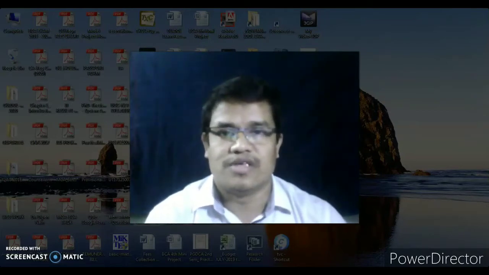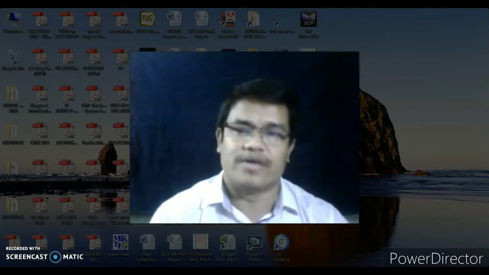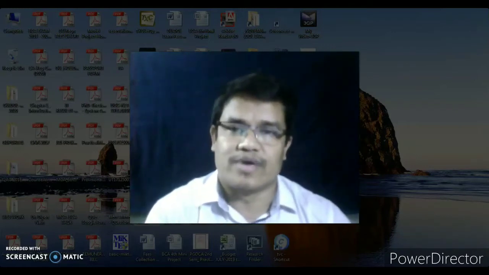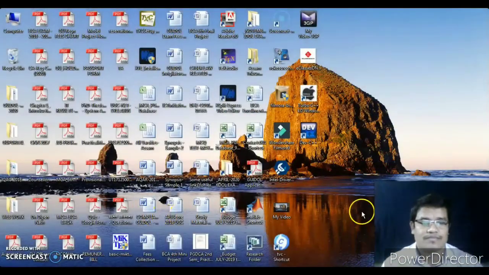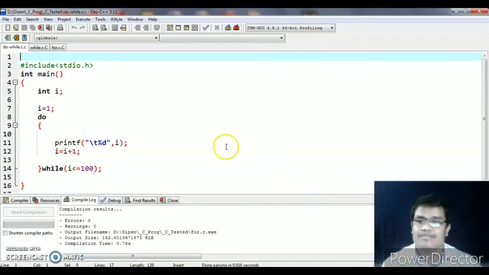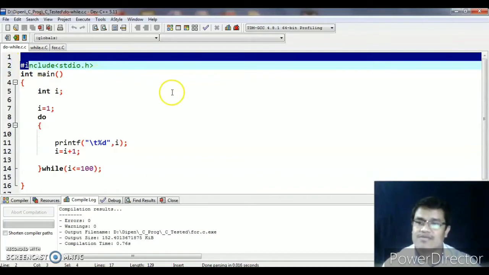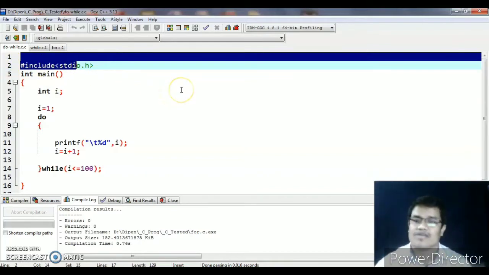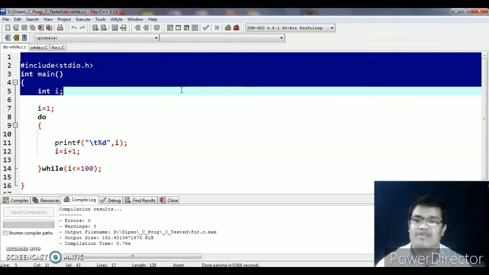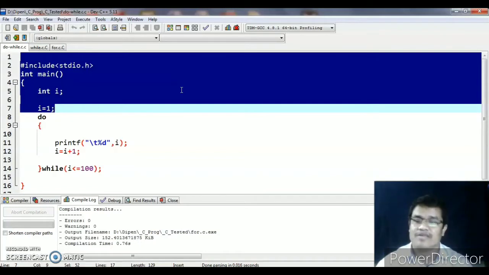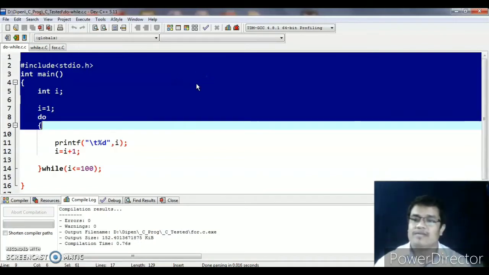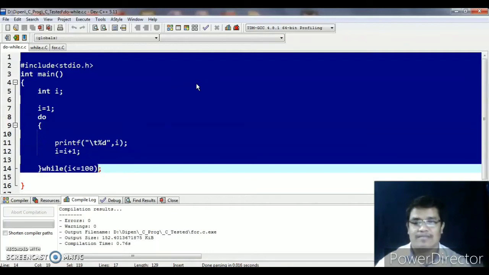So without losing time, let me directly go to the editor where I have made ready 3 different programs to discuss with you all. So I'm now starting my editor as I discussed in my earlier video. Here is the header file as we need, #include <stdio.h>, then the main function, then the variable declaration part, then the variable initialization part, then a new construct, do while.